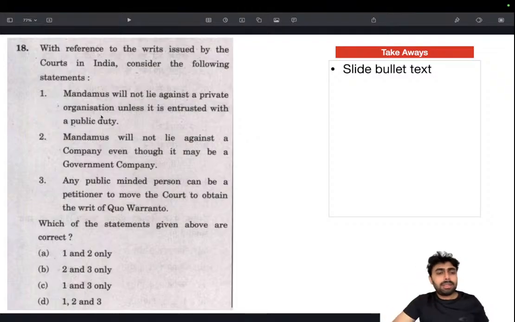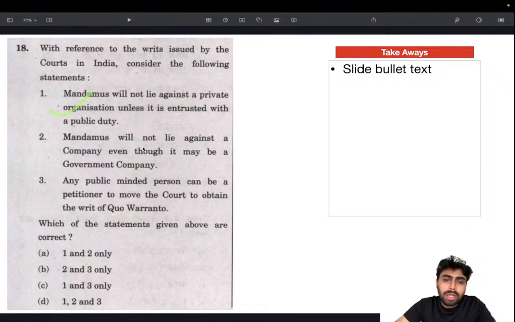So mandamus means we command. That is, the higher court is commanding a lower court or a body to take a particular action. They are commanding it. So mandamus will not lie against a private organization unless it is entrusted with public duty. Makes complete sense, because how can a court order mandamus or command some body to do something if it's not a public body, or it's a private body not entrusted with public duty? Yeah, this is true.